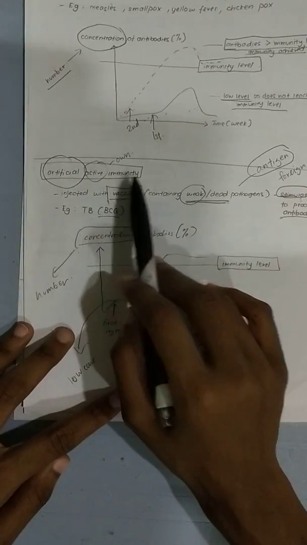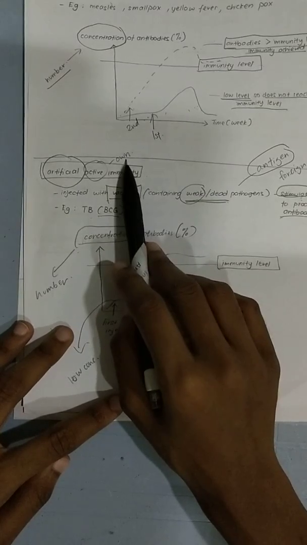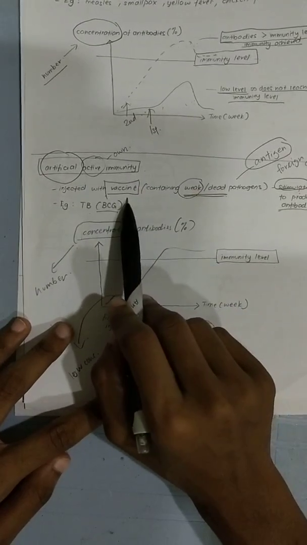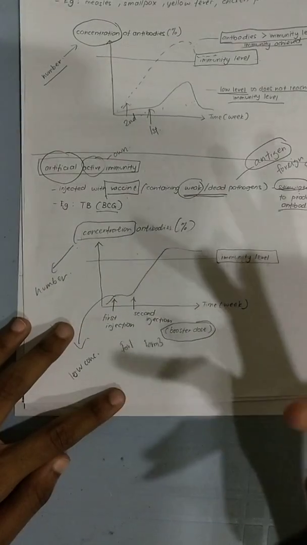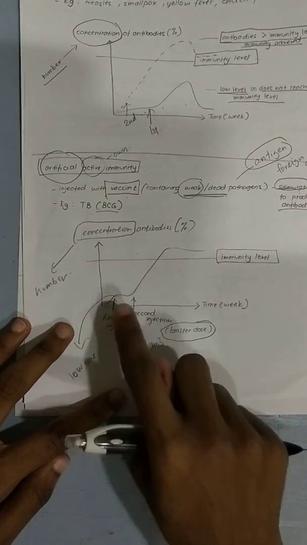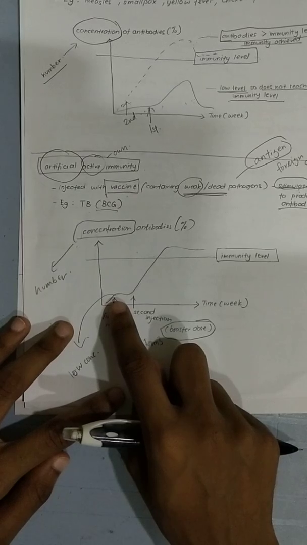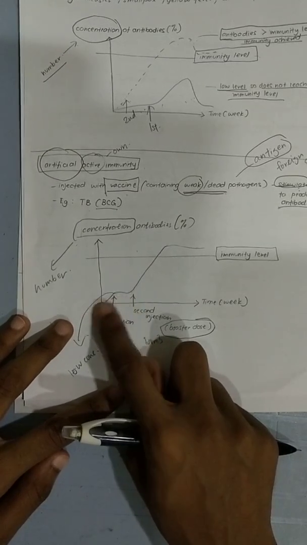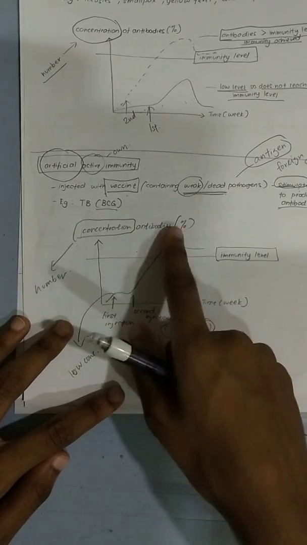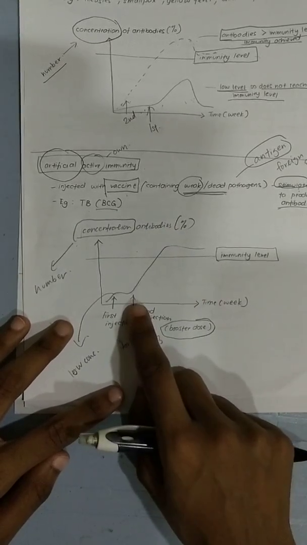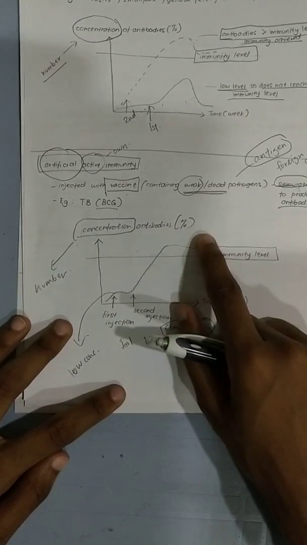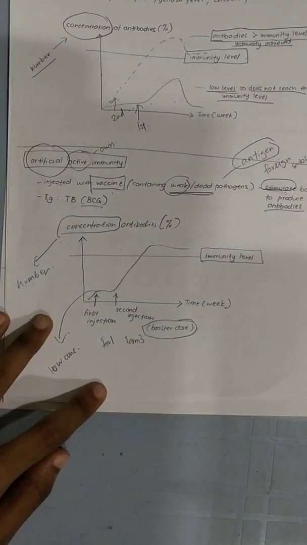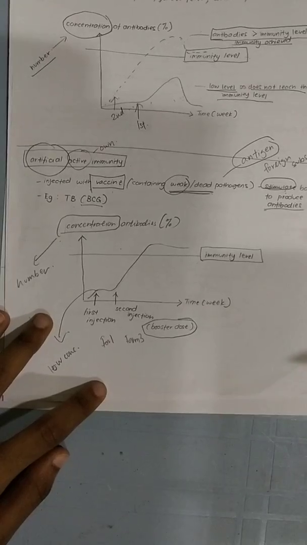Artificial active immunity means, again, producing your own antibodies because it's active. Artificial means I'm putting a vaccine, but I must put the vaccine twice. Why twice? The first time I put, not enough antibody. They are being used up. The moment I put, immediately already used up. So it's not enough. Never goes above the immunity level. The second time I put, it already goes above the immunity level, meaning it's a lifelong achievement. After that, no need for the injection anymore.